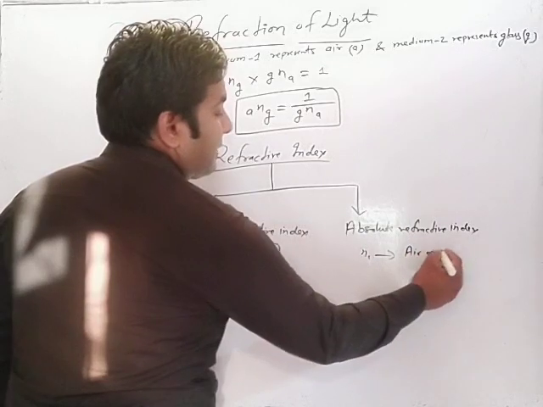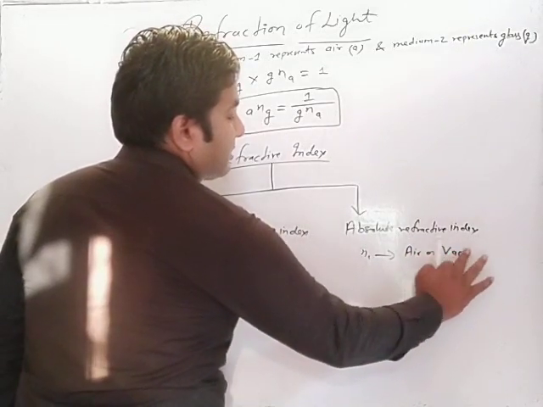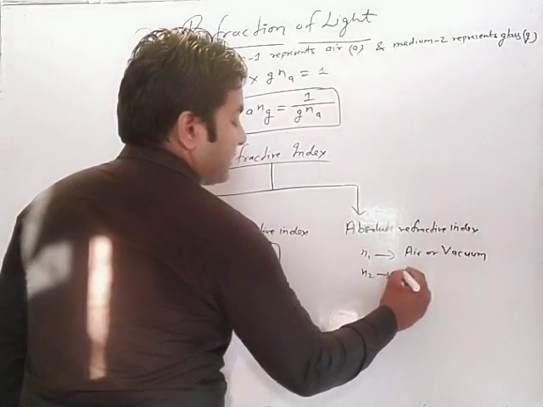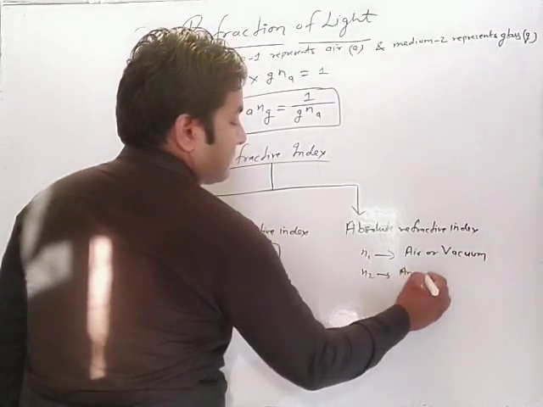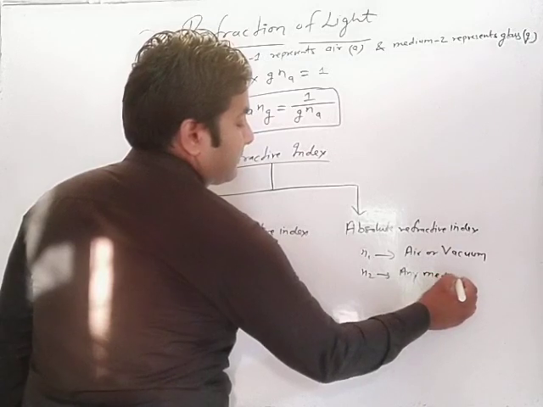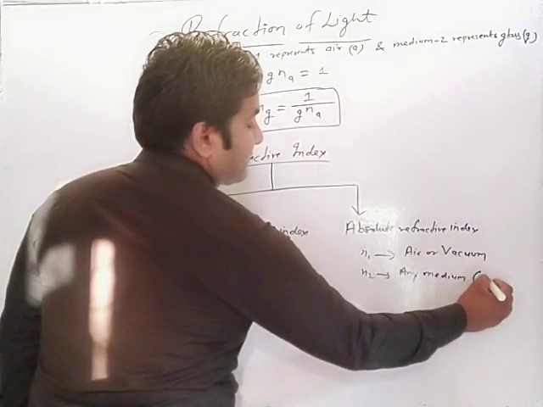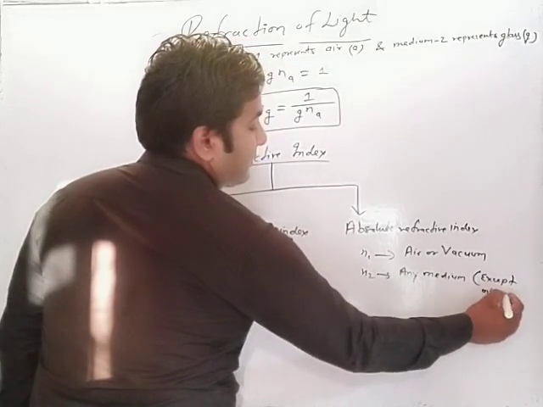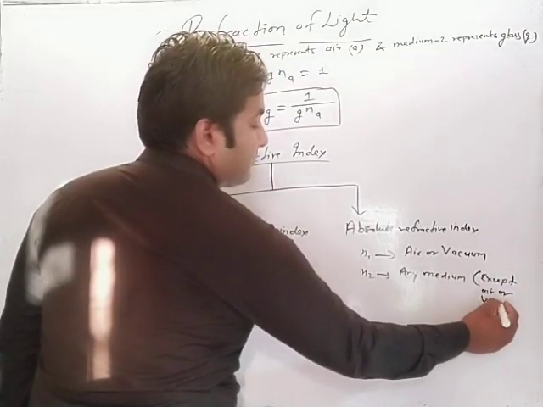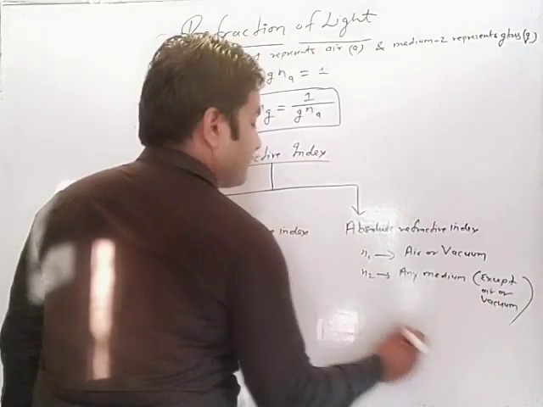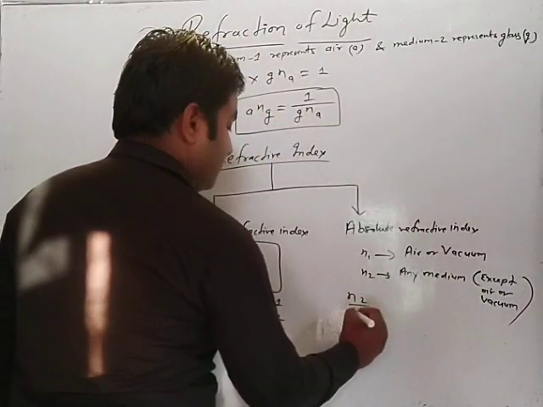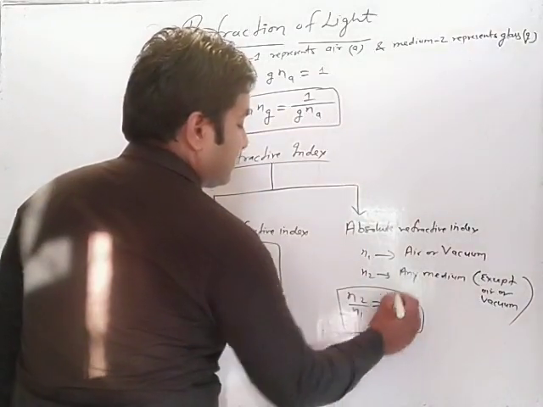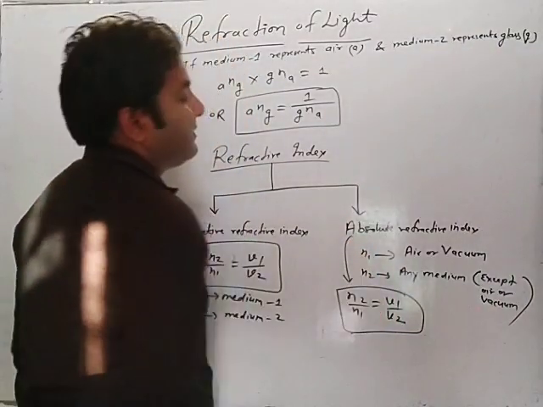Air or vacuum, and n2 is any medium except air or vacuum, then n2 upon n1 is equal to v1 upon v2 is defined as absolute refractive index.